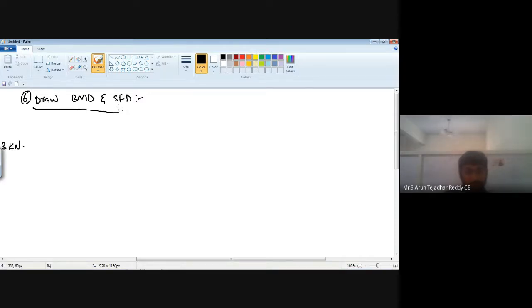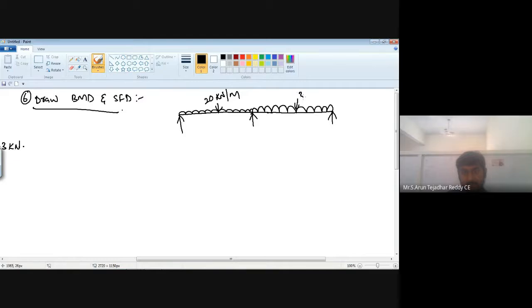So before going to BMD and SFD, first of all try to draw the given diagram. This is the given diagram, and here we have a uniformly distributed load with the intensity 20 kilonewton per meter, and here we have another UDL with the intensity 30 kilonewton per meter.